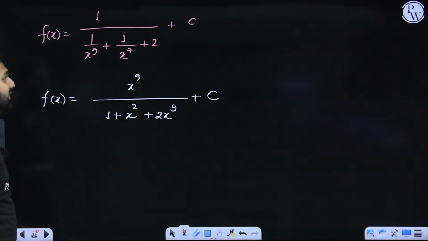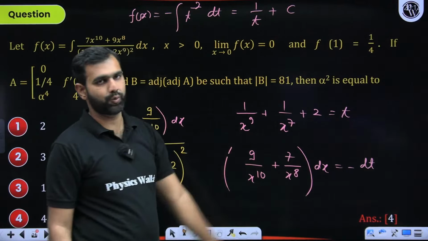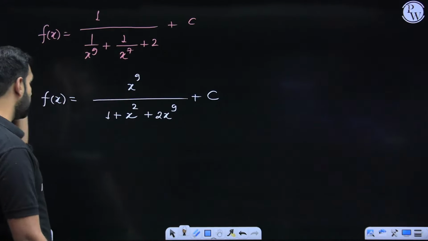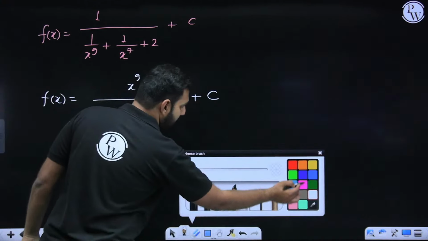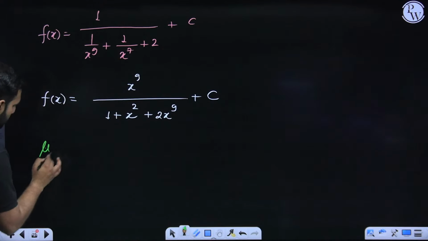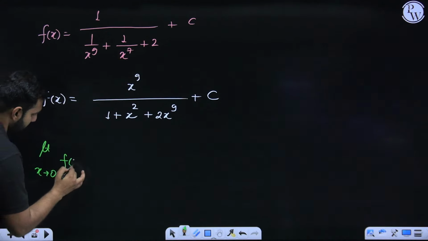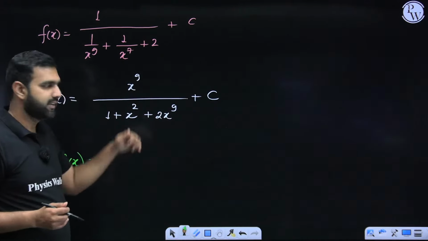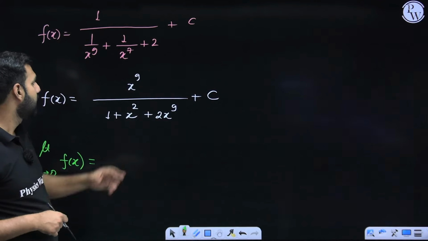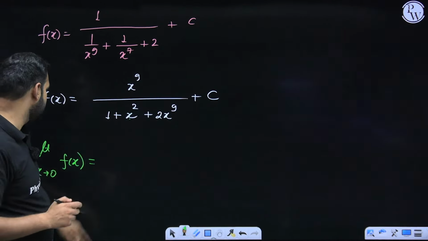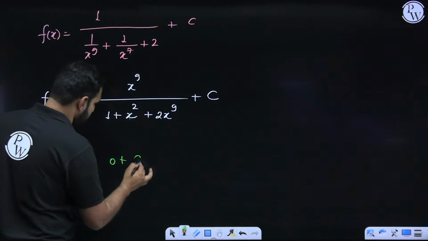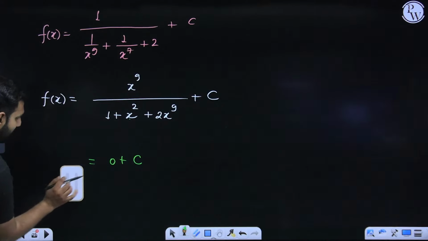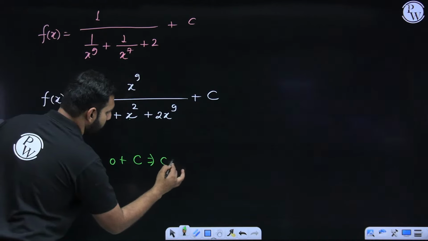Now, how do we find this c? Limit x approaches 0, f of x is 0. Okay, so let's try and crack this c. So when limit x approaches 0 is applied on both sides, I hope I need not tell you, when x approaches 0, polynomial of degree 9, 0 by, this is of course 0, 0, 0, 1. So 0 by 1 is 0 plus c. But we are told x approaches 0, f of x is 0. So if this is 0, we have cracked that c is 0. I hope there is no confusion on that.